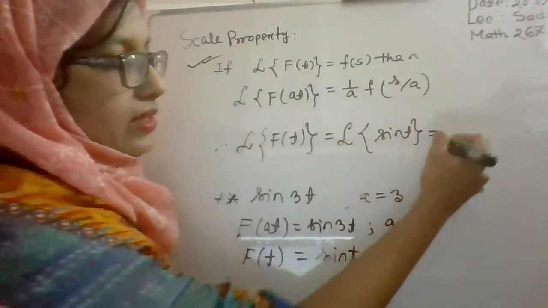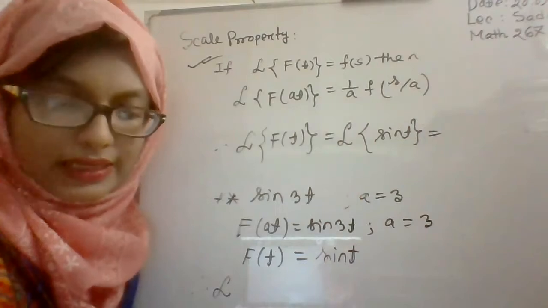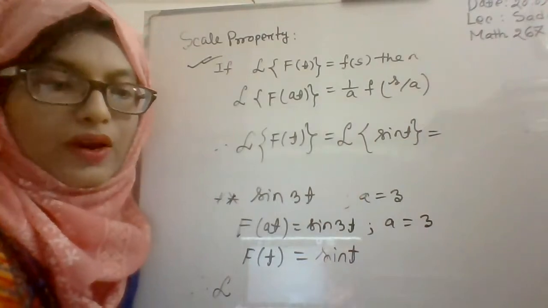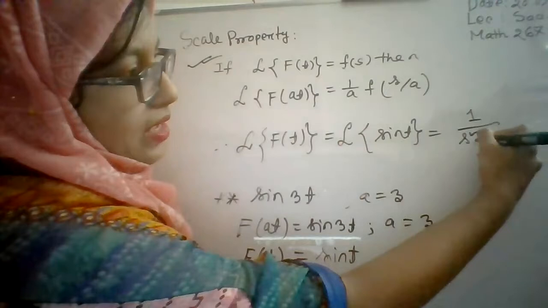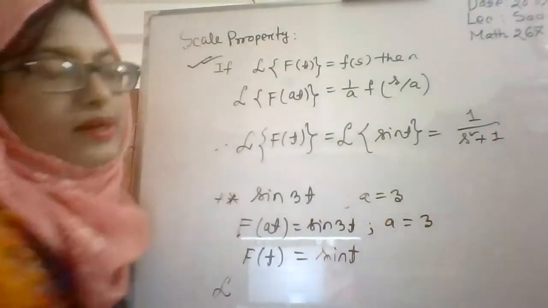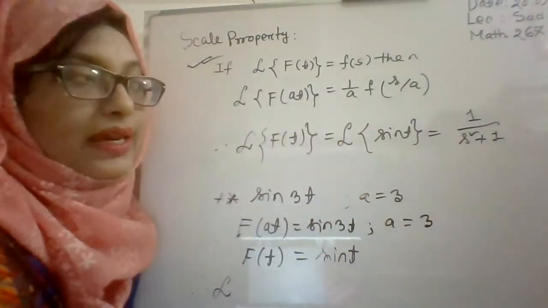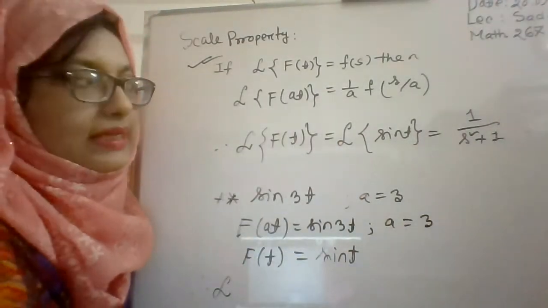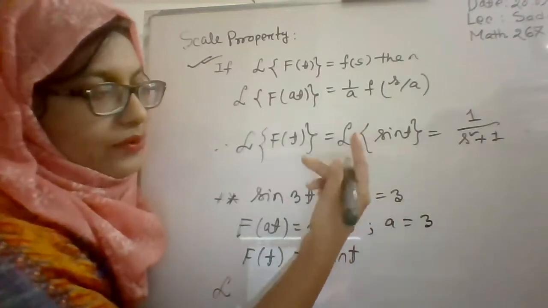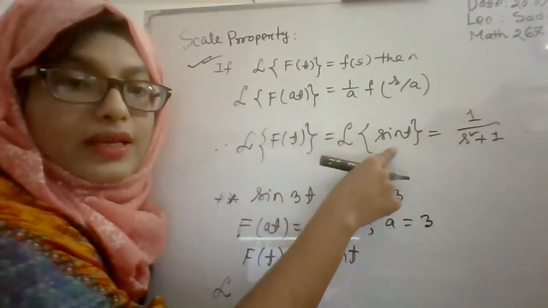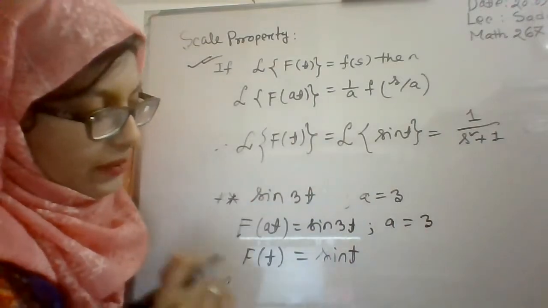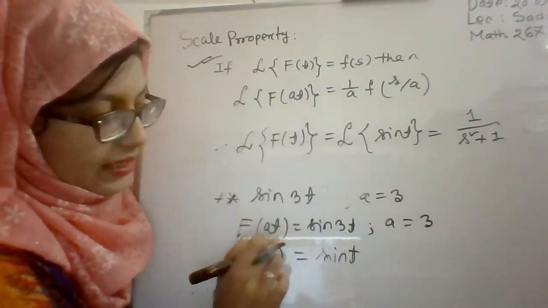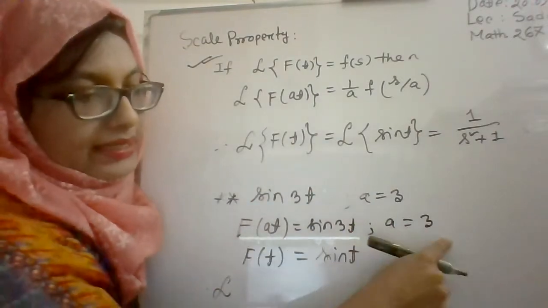Now you have to use the result for elementary functions. The Laplace transformation of sin t means 1/(s² + 1), right? That means a/(s² + a²), and here a is 1. That is the formula for the Laplace transformation of an elementary function.